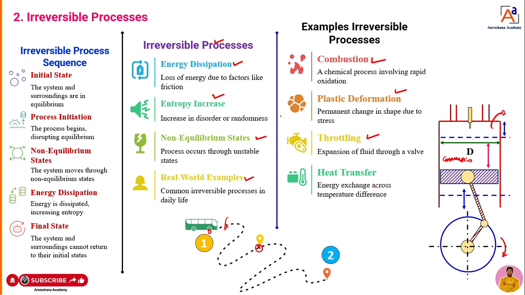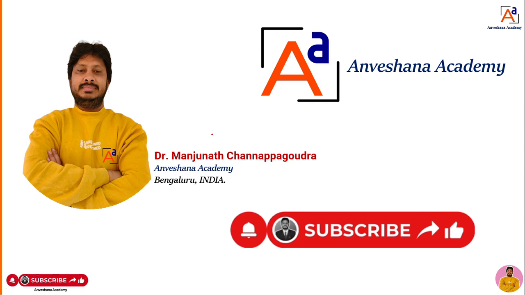Now, heat transfer. As I told, when combustion takes place, heat is generated. Some amount of that heat is going to transfer to the surrounding. If that heat loss happens, that means there are some traces on the surrounding. If some traces are there on the surrounding, then that type of process we can call an irreversible process, dear students. Okay, I hope you understood what is a reversible process and an irreversible process.